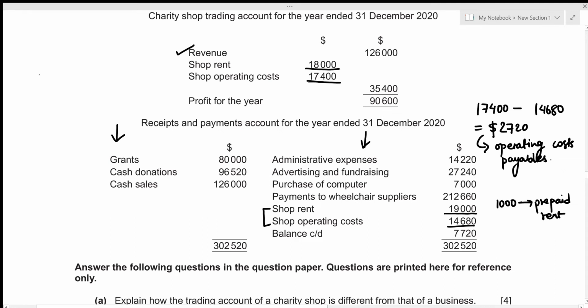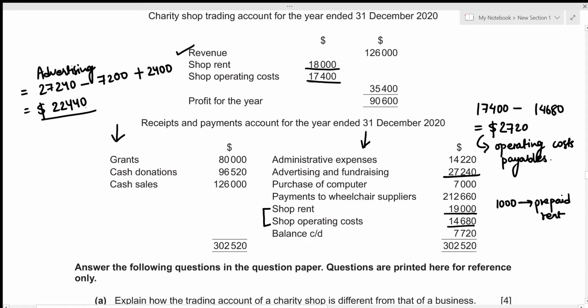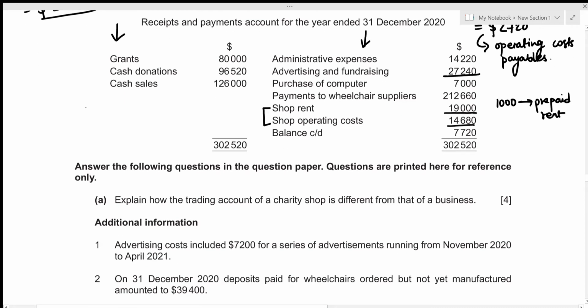So advertising is just going to be 27,240, which is given right here. Then we do not include the 7,200 relating to 6 months, but we include the 2,400 relating to the 2 months of November and December. This gives our total advertising cost to be included in the income and expenditure account as 22,440. Okay, let's have a look at the second information.